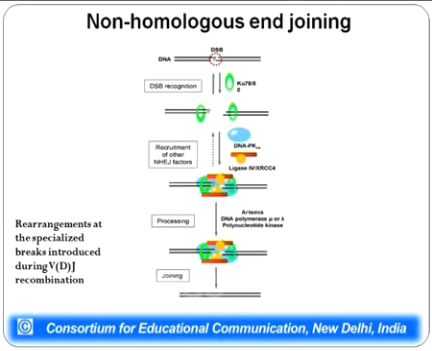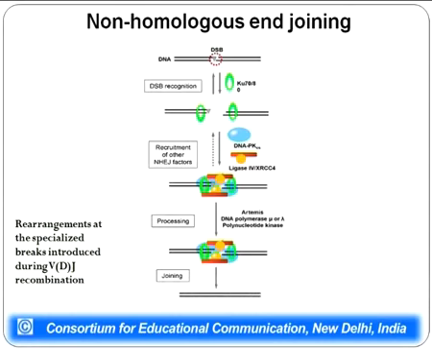But this mechanism is better than not having a normal DNA at all, because if any organism is having a broken DNA, then if there is replication or transcription, all the information will be lost and the machinery will get stalled at the broken end. But non-homologous end joining ensures that the two ends are joined. There might be information which has got lost during this particular repair mechanism, but still the DNA polymerase which causes replication of DNA, or RNA polymerase which causes transcription, is not stalled and will move on further from the point of break, so that other genes which are present downstream can get replicated or transcribed.